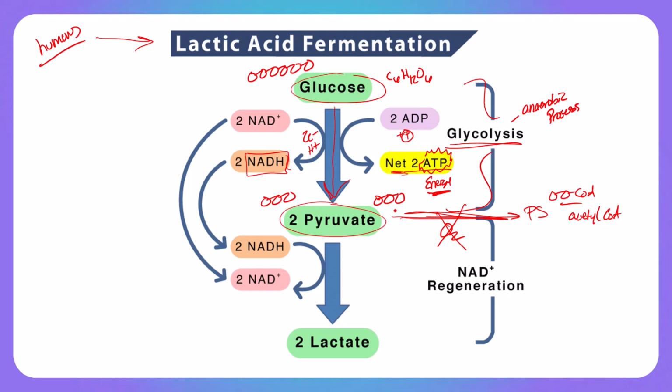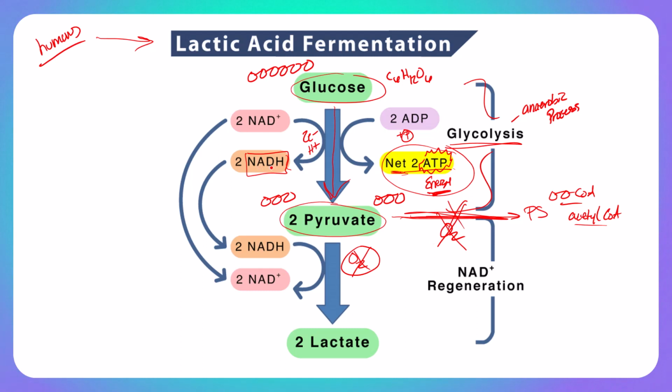Once our pyruvates are made and it is determined that oxygen is not available, it shuts down the cell respiration pathway, meaning we cannot produce acetyl-CoA, we cannot start the Krebs, we cannot go through the ETC, we cannot do chemiosmosis, we therefore can't produce a whole bunch of energy, and we either, as I said before, have to sit on a bunch of this pyruvate, or we can ensure that the glycolysis pathway continues to give us a little bit of energy to be used right now to keep ourselves alive by simply taking these NADHs, which cannot go to the ETC, which remember is where they want to go. They cannot go to the ETC because the entire cell respiration pathway is shut down.